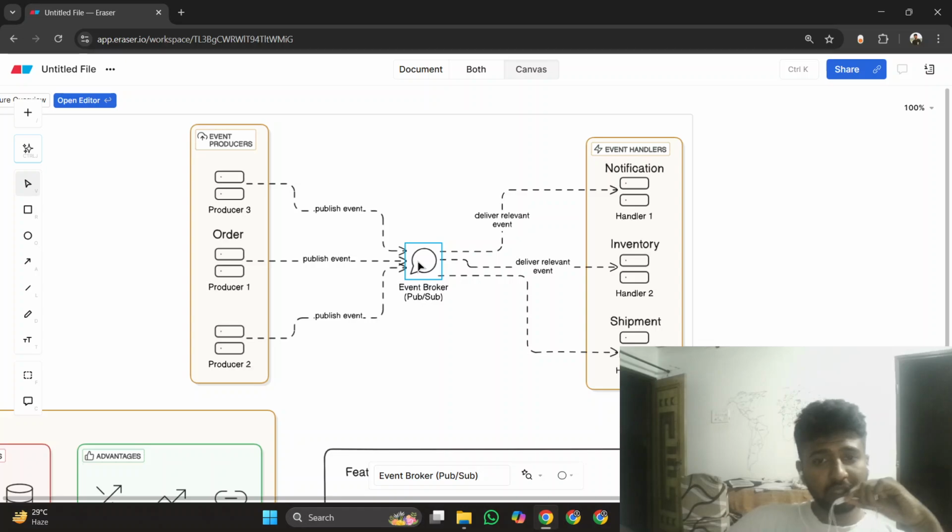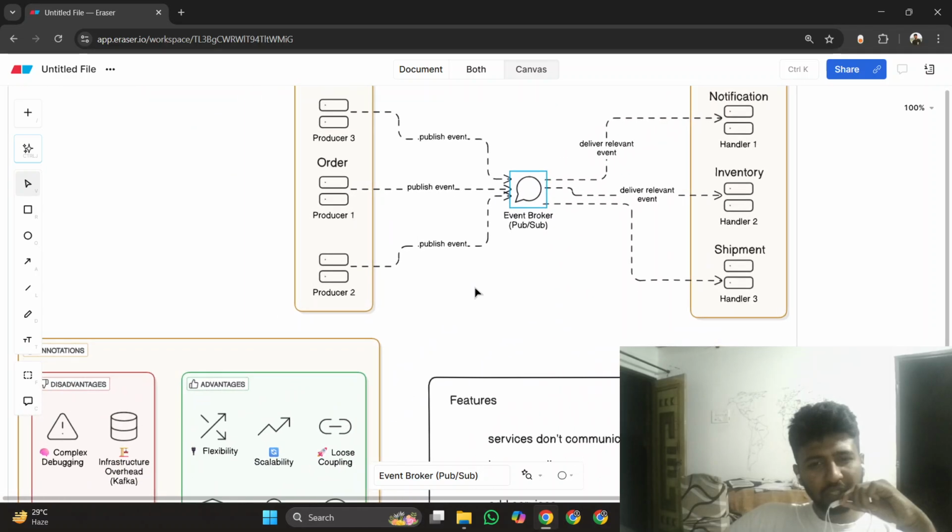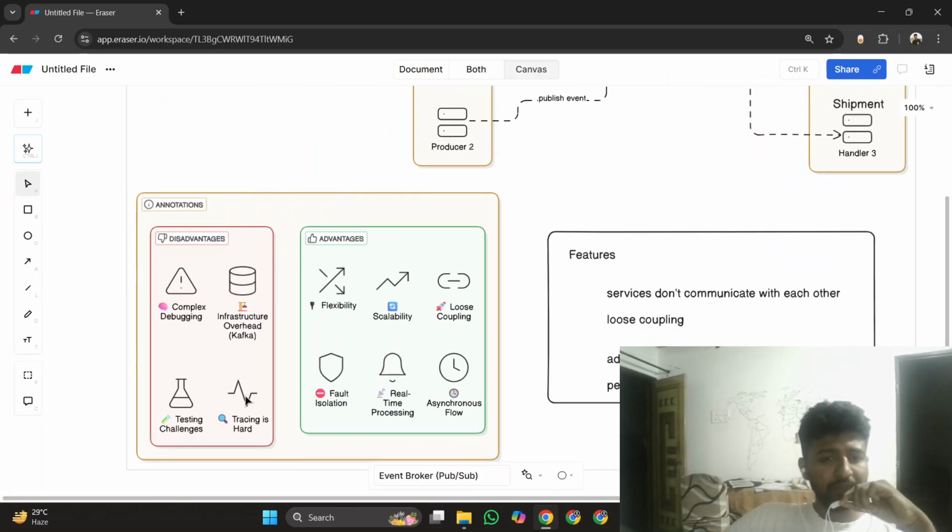And it causes a single point of failure. It means if the broker is down, everything is down. So the broker is a single point of failure. If the broker gets hacked, everything will be destroyed. So the broker plays a really important role. Then you can add the single point of failure of the broker in the disadvantages as well.